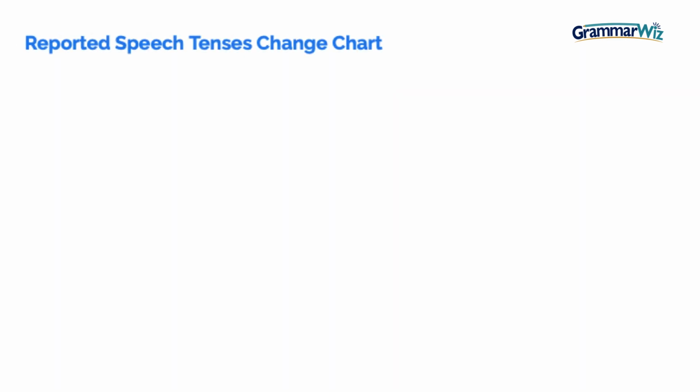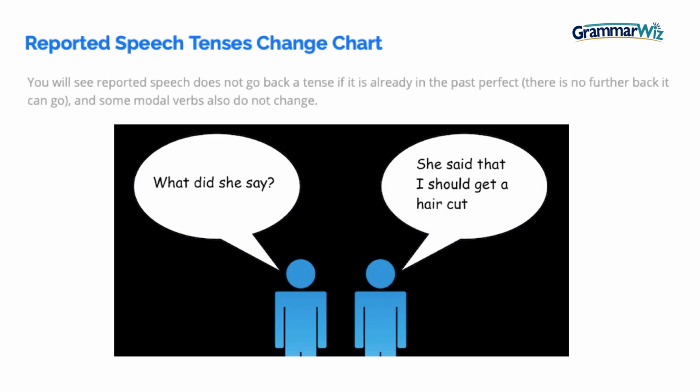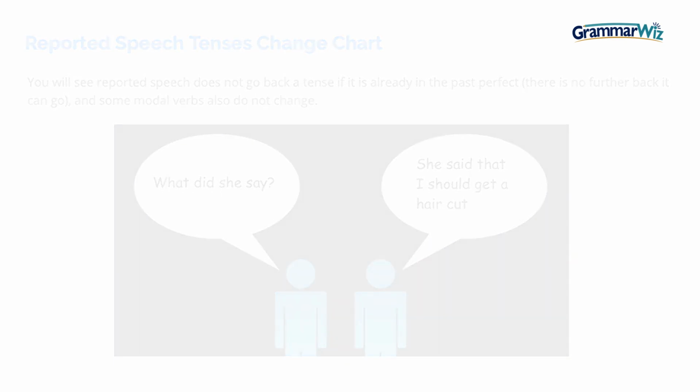So we'll now look at a reported speech tenses change chart. So this will show us some more examples of how tenses actually change. Now you will see reported speech does not go back a tense if it is already in the past perfect. That's because there's no further back it can go. Also, some modal verbs do not change, so you'll need to note that. So let's look at some examples of reported speech tenses and how they change.